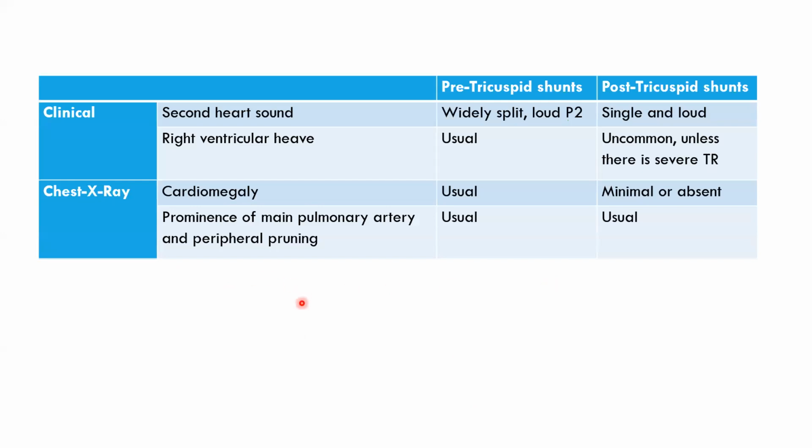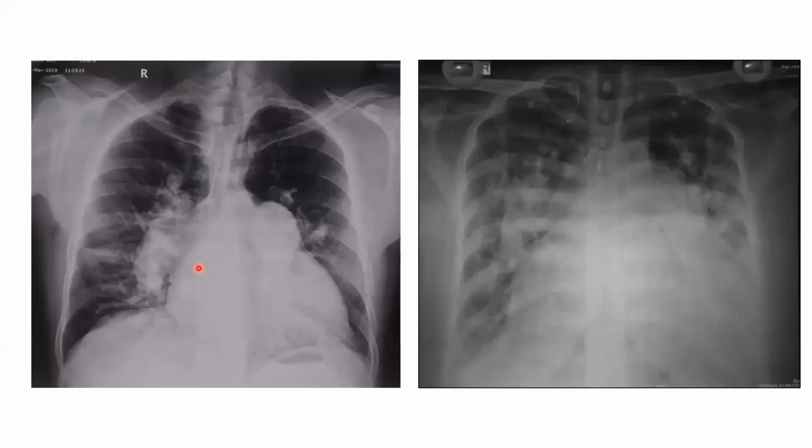So in chest X-ray, let me show the X-ray directly. These are the X-rays of large ASD with Eisenmenger syndrome. See, the cardiomegaly is invariably there. If there is no cardiomegaly, you should not diagnose ASD Eisenmenger syndrome. There's a large heart. There is dilated pulmonary artery. Behind the pulmonary artery, you can see the dilated left pulmonary artery, right pulmonary artery, but the pulmonary blood flow is reduced. Here, it appears that very huge heart and there is a very large end-on view of the pulmonary arteries. Both are very classical X-rays of ASD Eisenmenger syndrome.